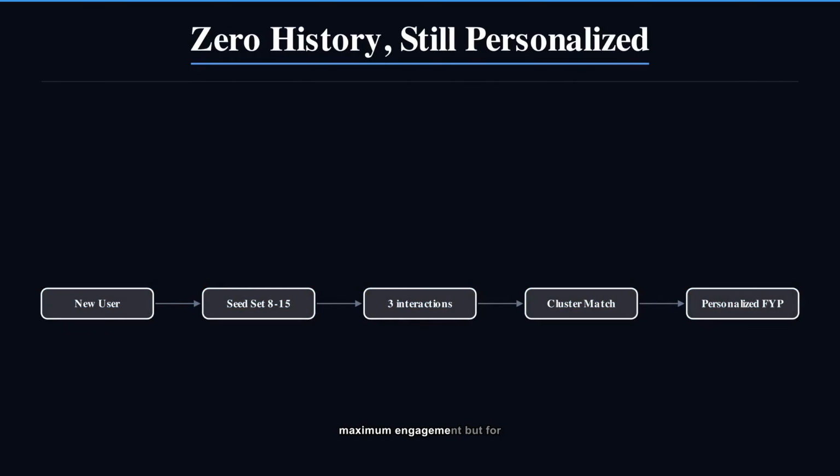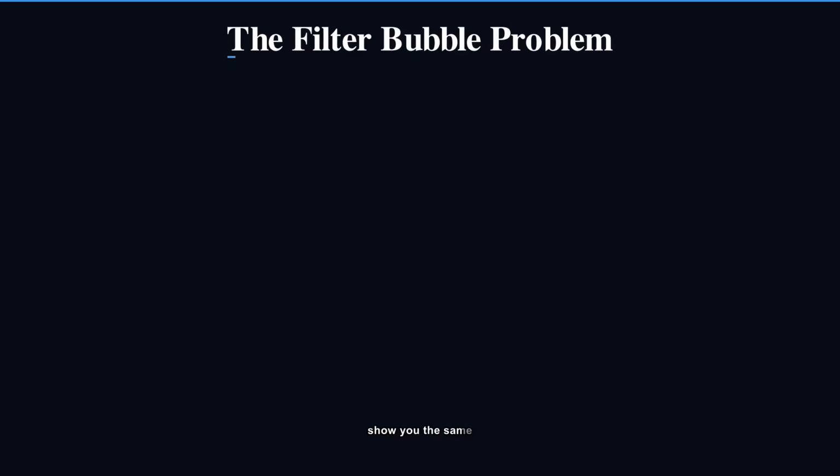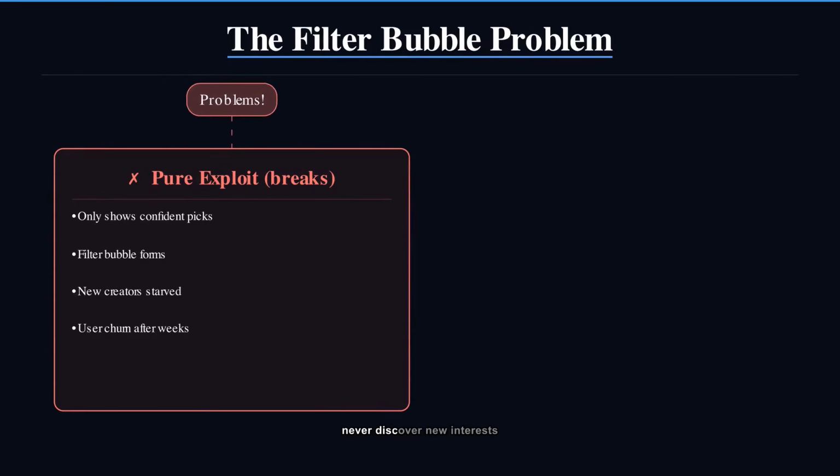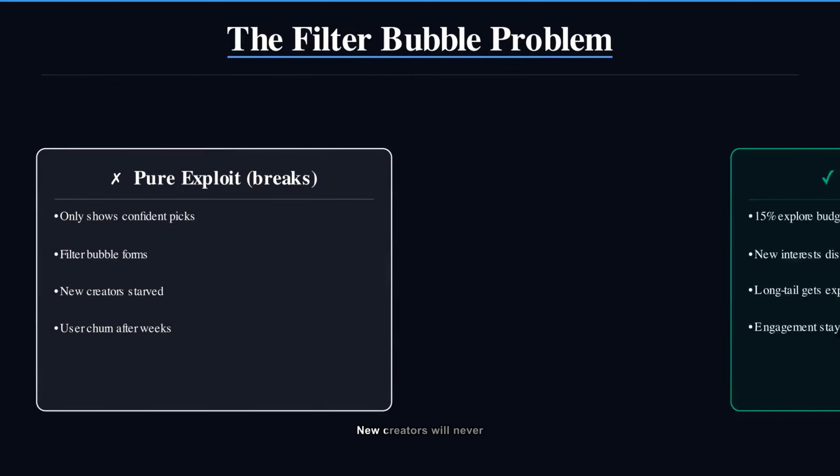A perfect recommendation system has a fatal flaw. If it always shows you the content it is most confident you will like, it will show you the same thing forever. You will never discover new interests. New creators will never find an audience. This is the explore versus exploit problem. Always exploiting known preferences creates a filter bubble. You need to intentionally inject uncertainty.